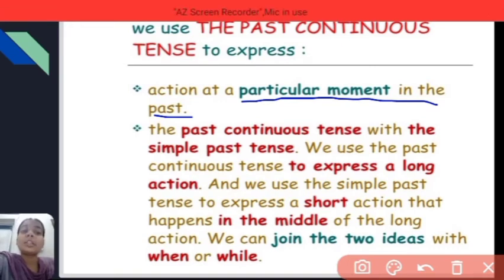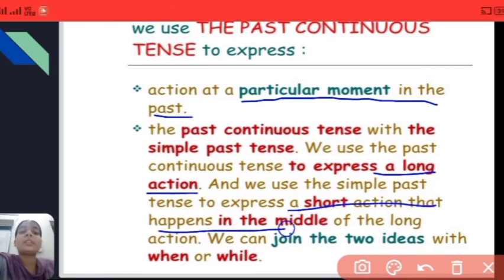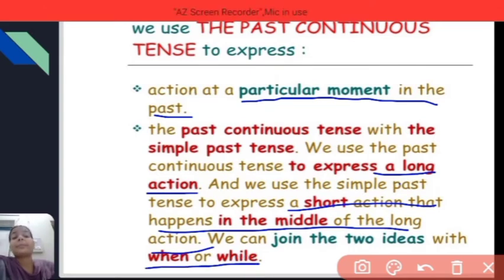The past continuous tense with the simple past tense. We use the past continuous tense to express a long action, and we use the simple past tense to express a short action that happens in the middle of the long action. We can join the two ideas with when or while. Yes, past continuous tense can also be combined with the simple past tense.